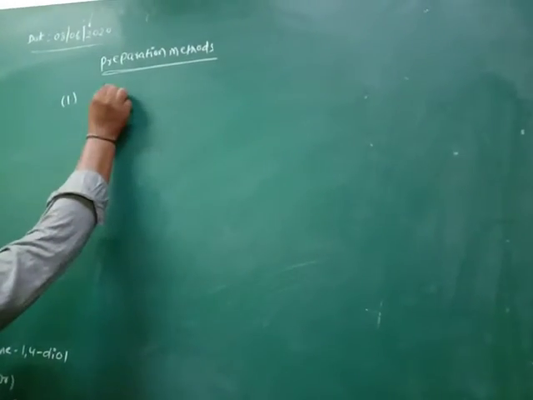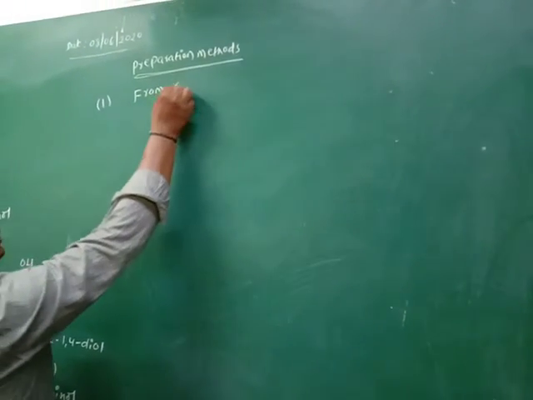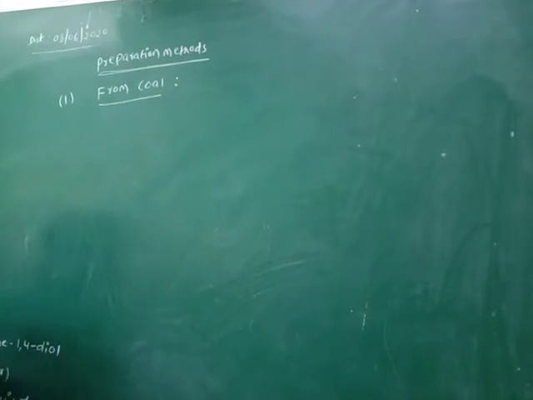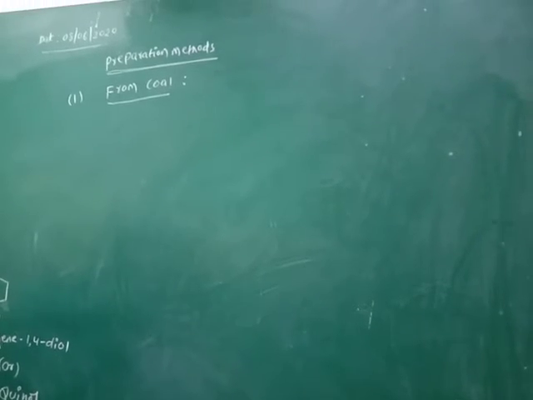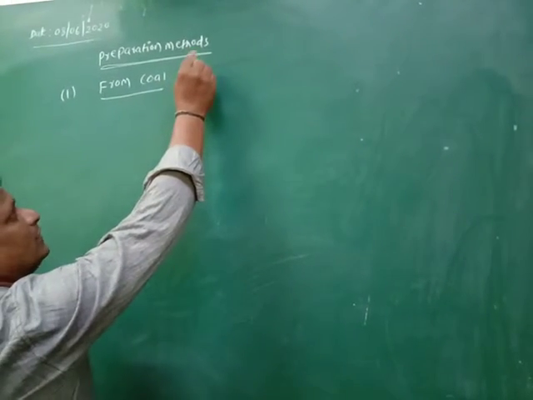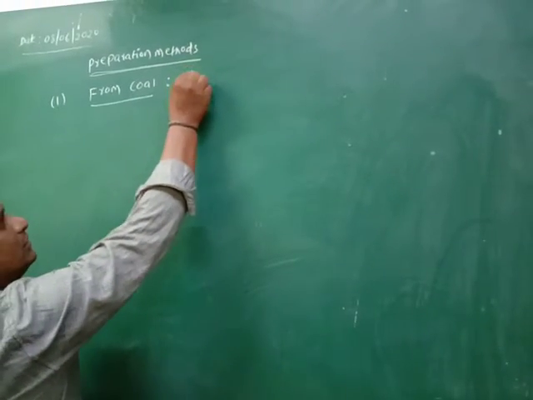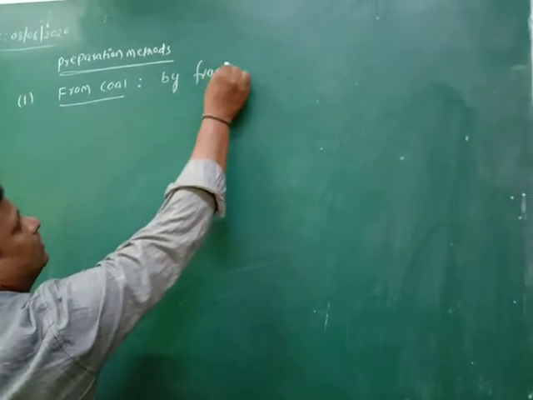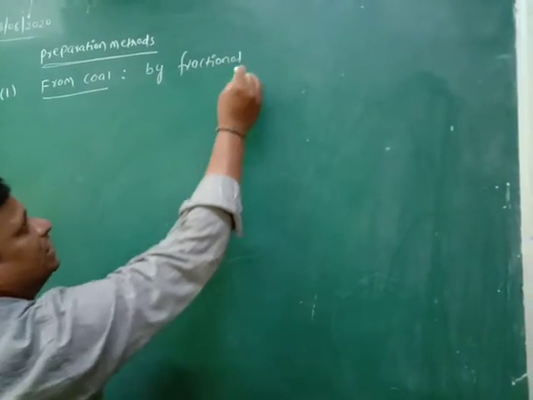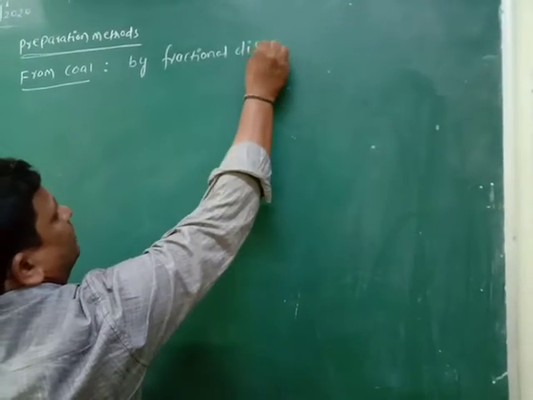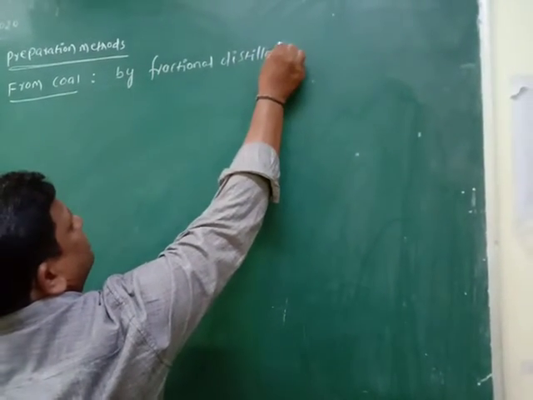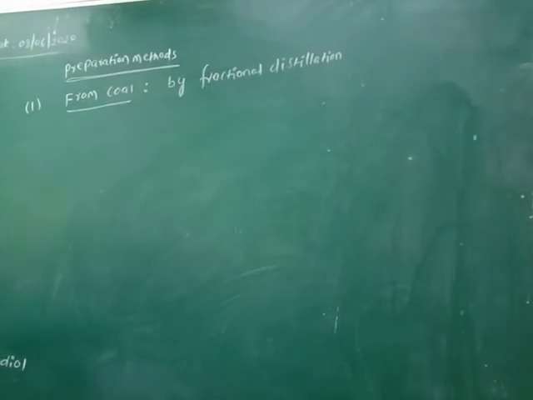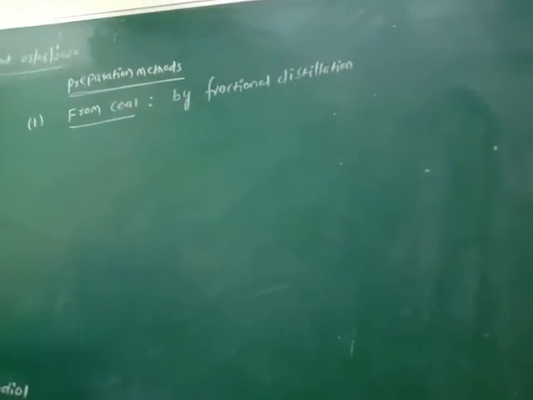Generally, in the preparation of phenols from coal, phenols are obtained by the fractional distillation process. So phenols are separated or prepared from coal by the fractional distillation process.